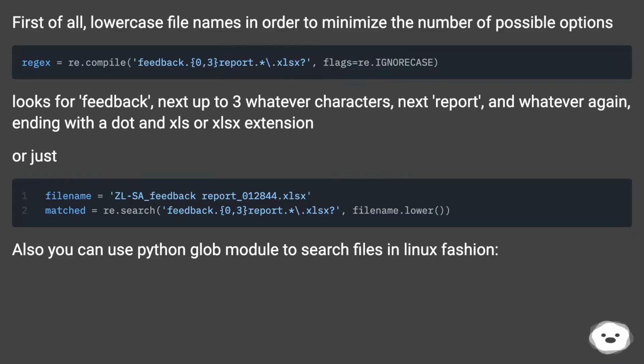First of all, lowercase file names in order to minimize the number of possible options. Looks for feedback, next up to 3 whatever characters, next report, and whatever again, ending with a dot and XLS or XLSX extension. Also you can use Python glob module to search files in Linux fashion.